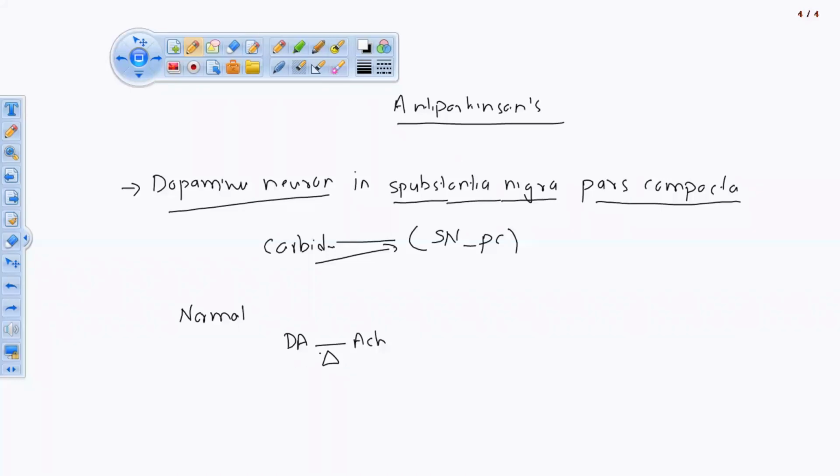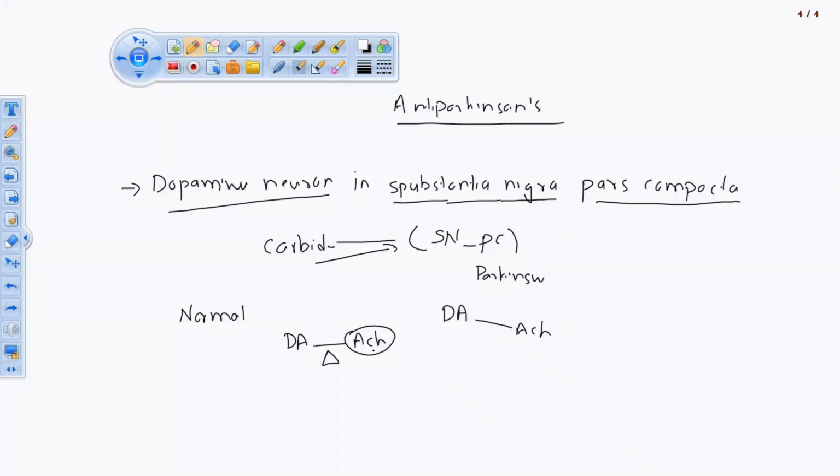Okay, so in a normal person, if dopamine and acetylcholine are in balance, it means that the dopamine activity in the basal ganglion is in balance with the cholinergic system. Both are in a balanced form within the cholinergic system. If both are balanced, the person is normal, not affected with Parkinsonism. If he is affected with the syndrome, then the level of dopamine will decrease and the level of acetylcholine will be increased, okay, if Parkinsonism.